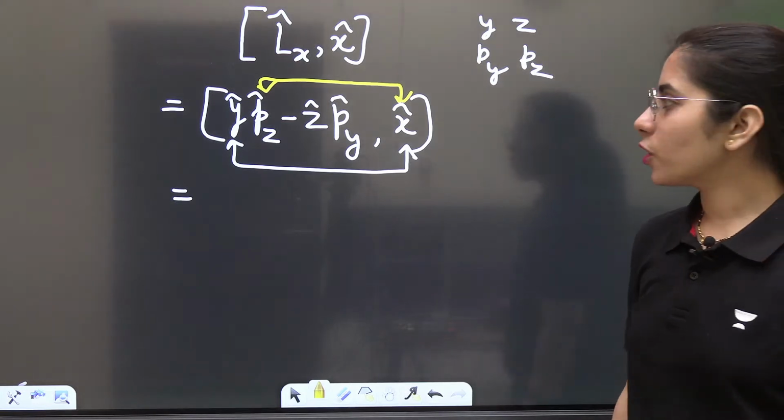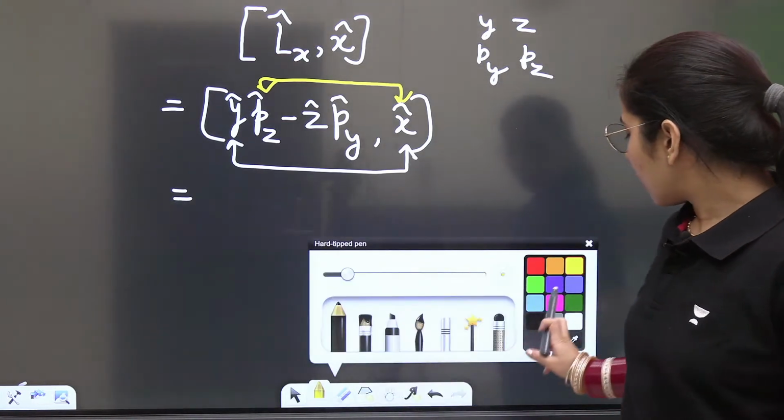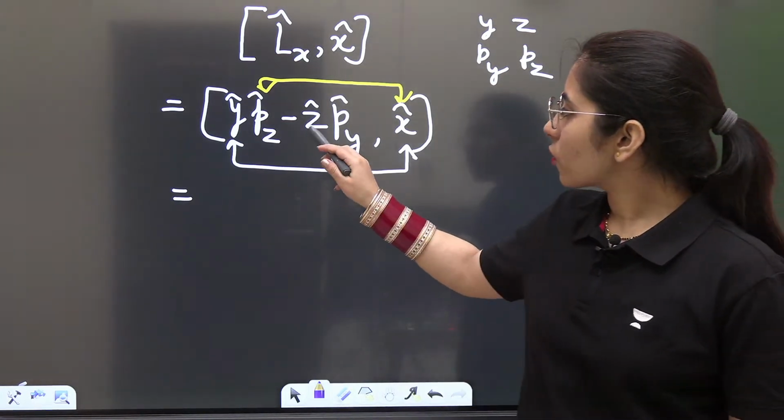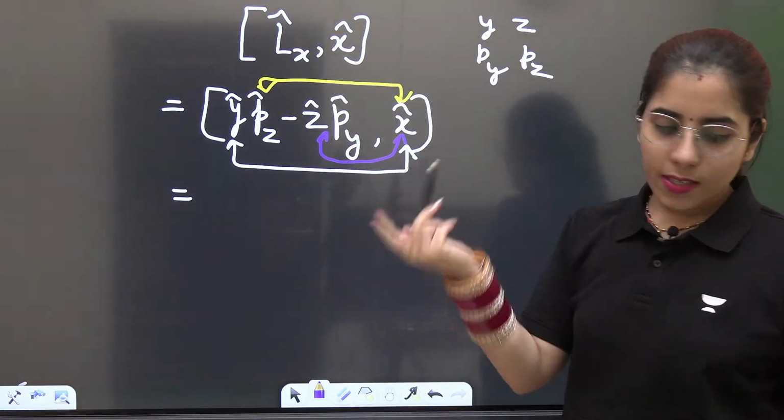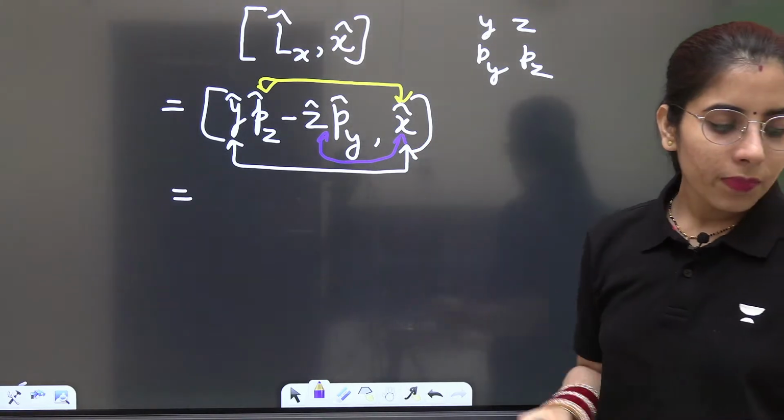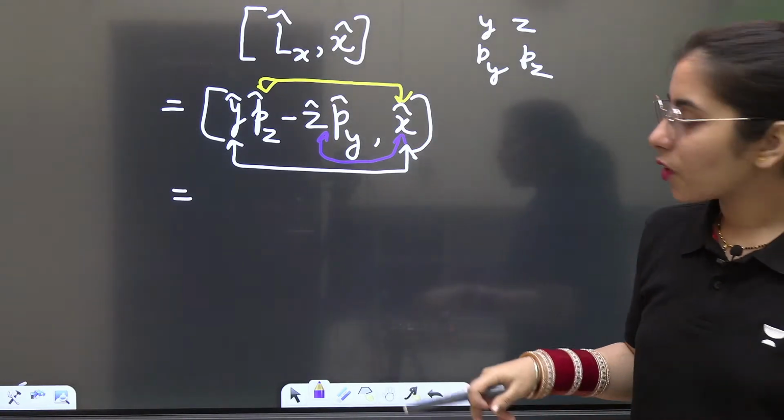Again 0. Very good, Surendra. Now next thing, if I talk about the next combination, that is z with x, what will it give you? Again 0. Now giving you nothing. At the same time, very good, Surendra.